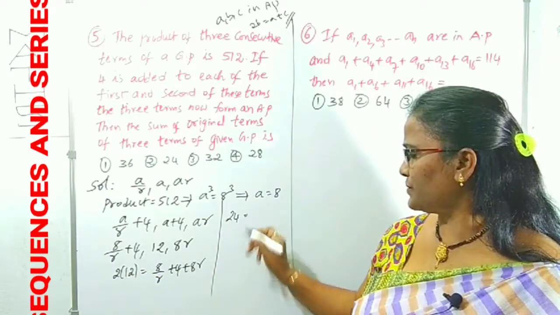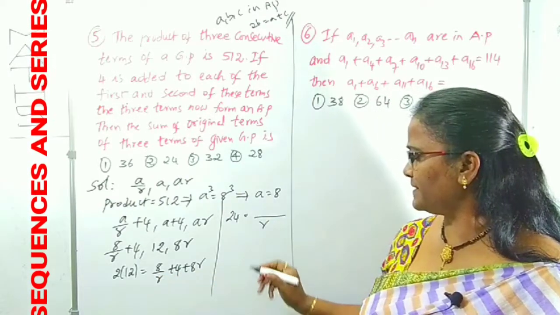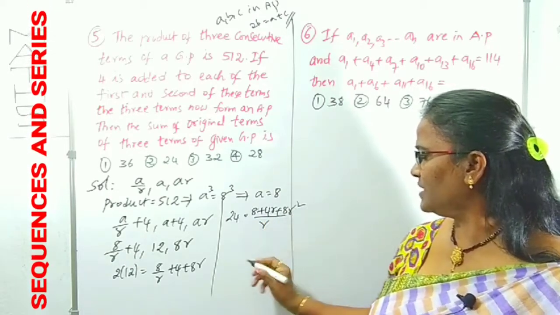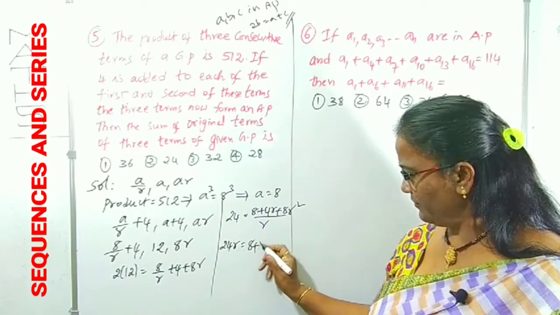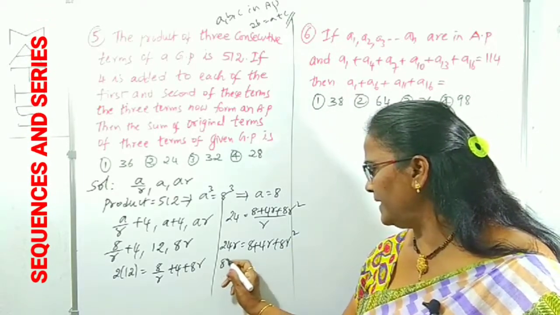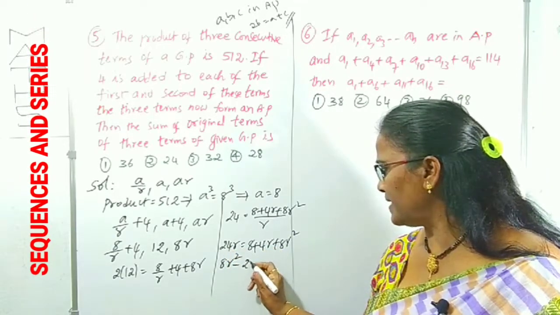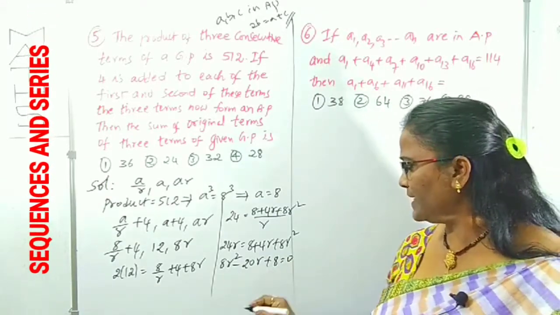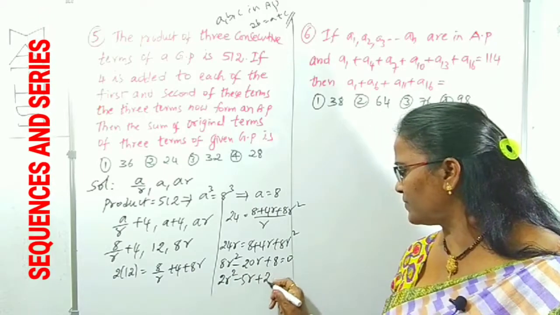24 is equal to, here, taking R as LCM, 8 plus 4R plus 8R square, right? From this, take the cross multiplication. 24R is equal to 8 plus 4R plus 8R square, right? Again, I am rewriting: 8R square plus 4R minus 24R, that is minus 20R, plus 8 is equal to 0. You know, 4 cancels and throw out: 4 2's, 4 5's, 4 2's is equal to 0, that is 2R square minus 5R plus 2 equals 0.